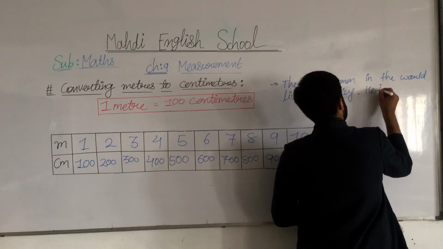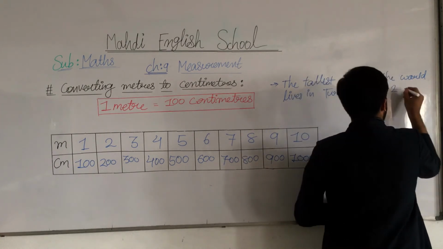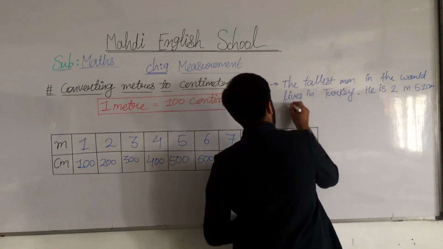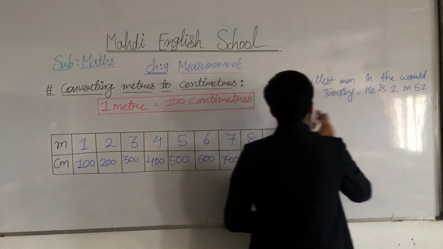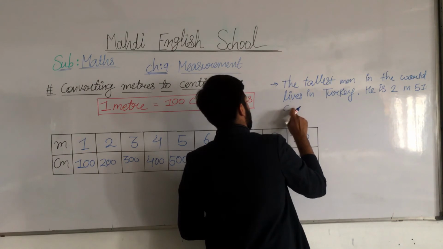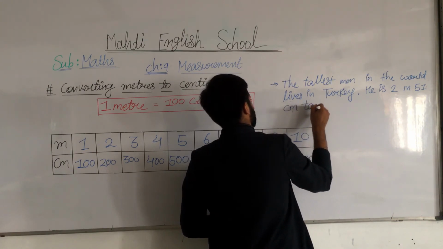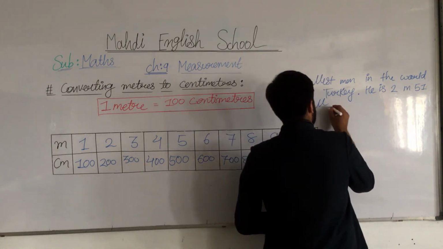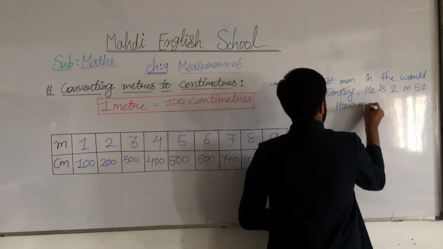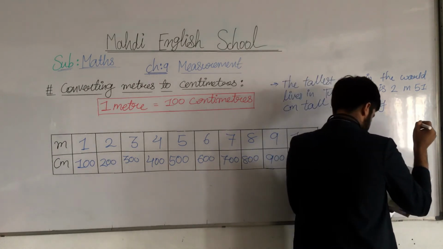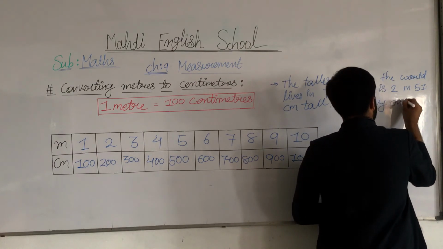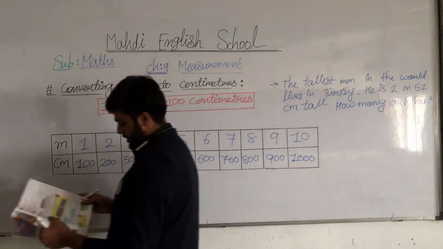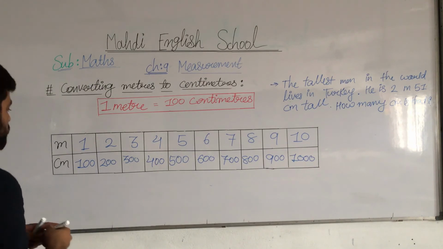He is 2 meter and 51 centimeter tall. How many centimeters is that? The question is: how many centimeters is that exactly? Understood? Here is the table.